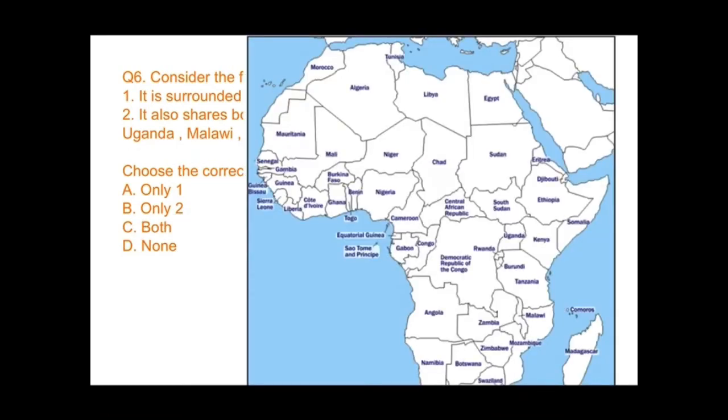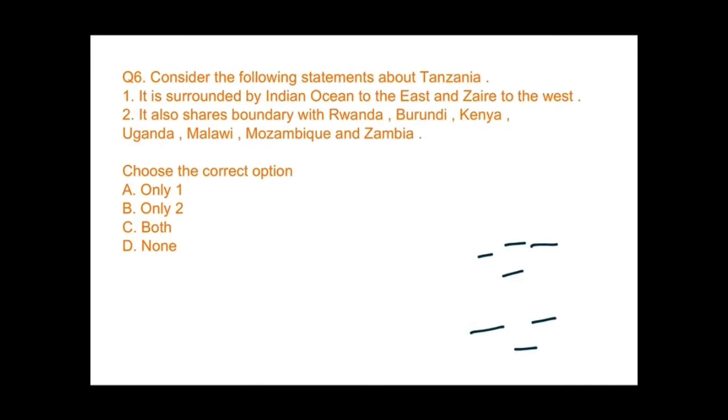See guys, this is the country Tanzania and this is the Indian Ocean. You can see in the east lies the Indian Ocean and to the west lies Zaire. This is the Democratic Republic of Congo, also known by the name Zaire, right? And you can see the neighboring countries Kenya, Uganda, Rwanda, Burundi, Zambia, Malawi, Mozambique, right? So the answer would be both.